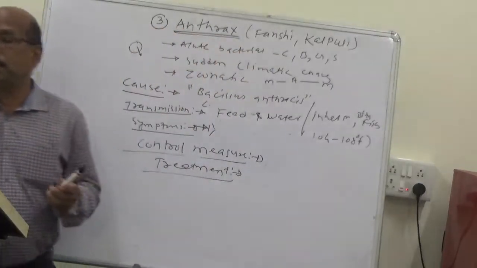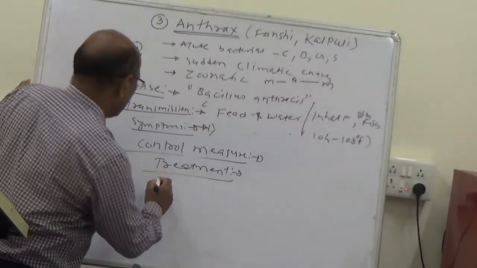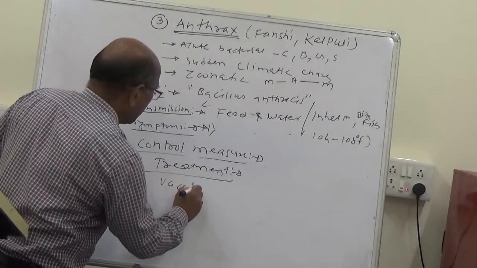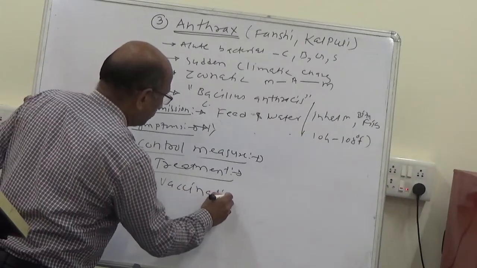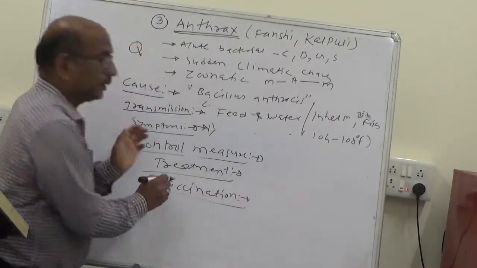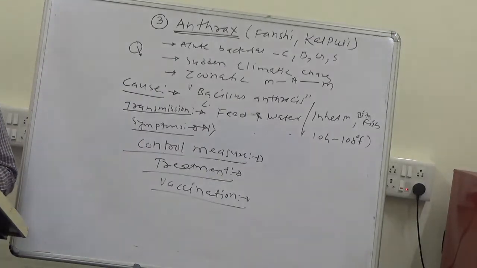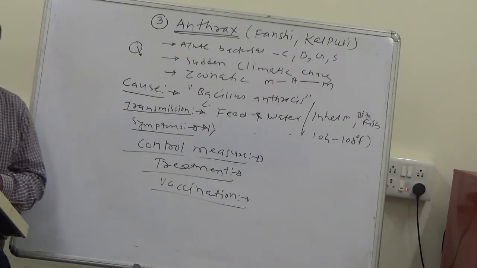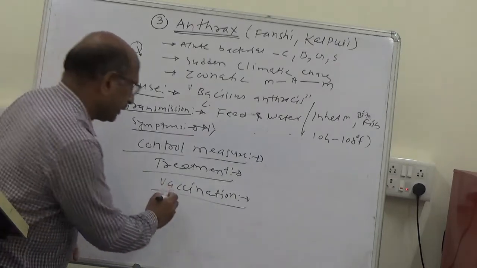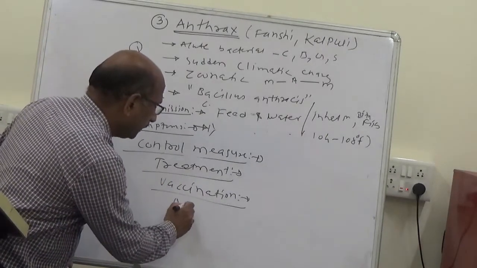After the treatments, the last is vaccination. The anthrax vaccine is available.